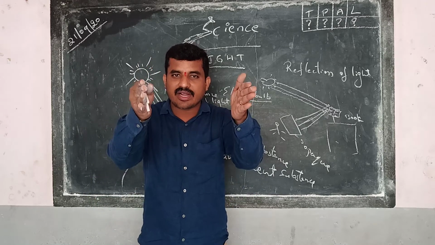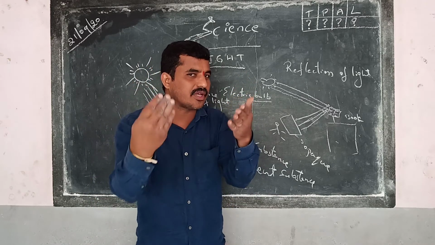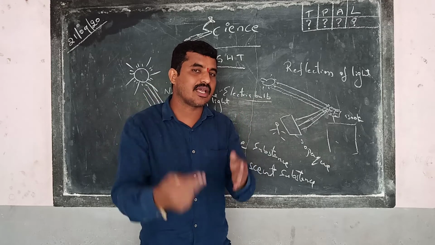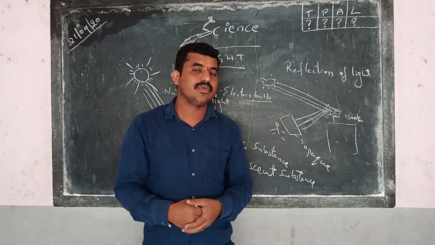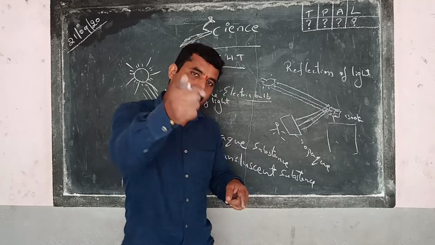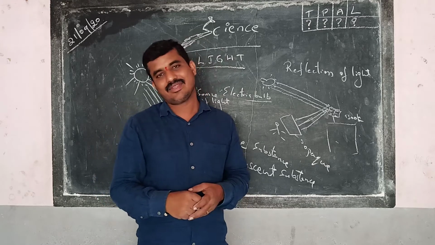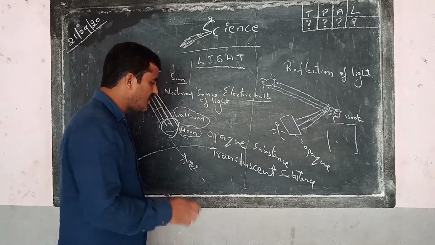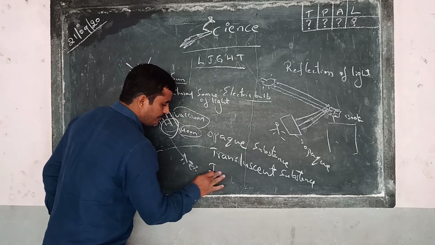Now imagine I hold a glass plate. Can you see my face? You can see. I can see the camera. Which means this body is allowing the light to pass through it. Hence, this glass plate is said to be transparent.